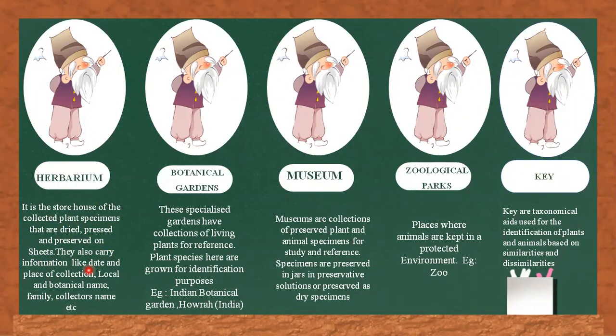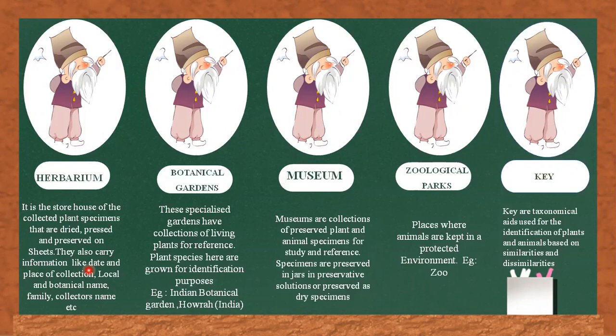These sheets are arranged according to a universally accepted system of classification. These specimens, along with their description on herbarium sheets, become a storehouse for future use.